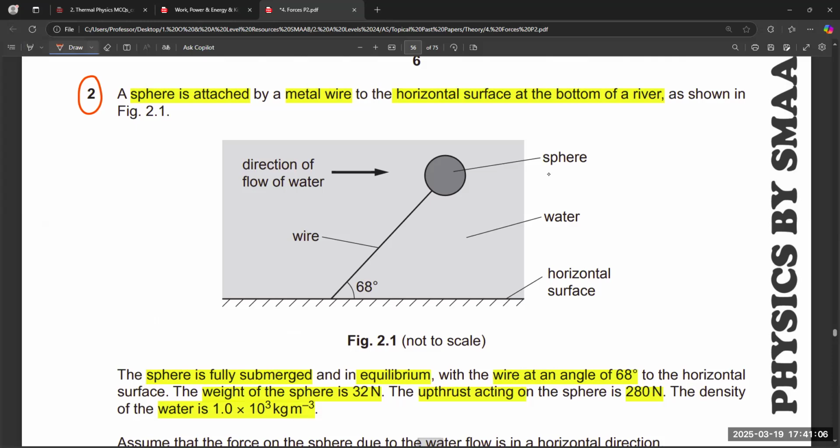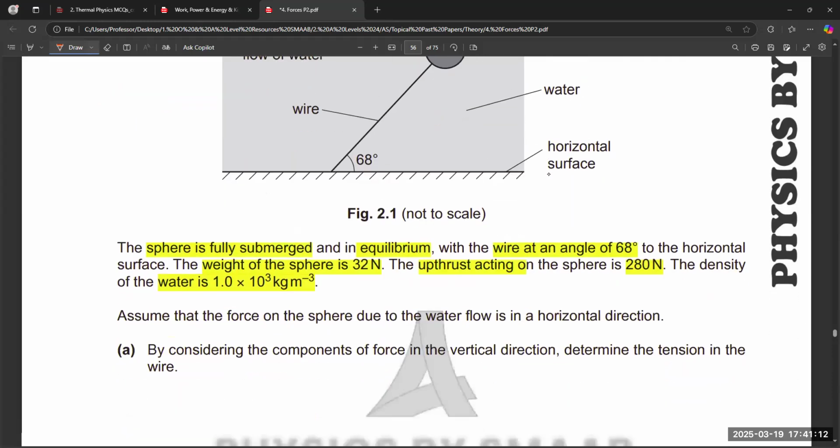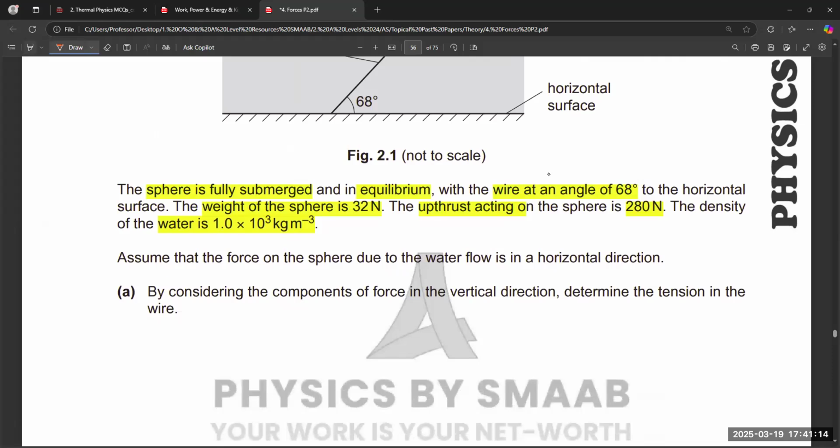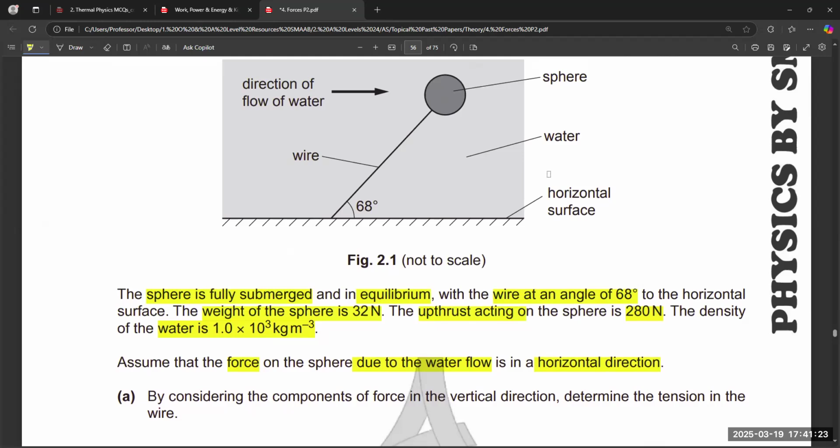So density is given, upthrust is given, angle is also given, direction of the force is given. So multiple quantities are given in this question. Assume that the force on the sphere due to the water flow is in a horizontal direction. There is a water flow in this diagram, shown by the arrow. It shows that water is moving horizontally towards the right-hand side.